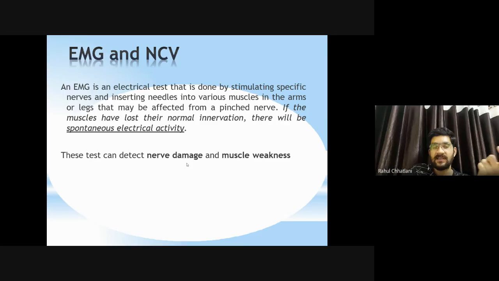And now velocities as we described, highway, example of highway, yes, if it is 6 lane, if it is 2 lane, એના ઉપરથી ખબર પડશે if the car will move fast or slow, એટલે impulse fast જશે કે slow જશે. So that is very clear to us that nerve will get damaged, so nerve conduction velocity NCV will decrease.